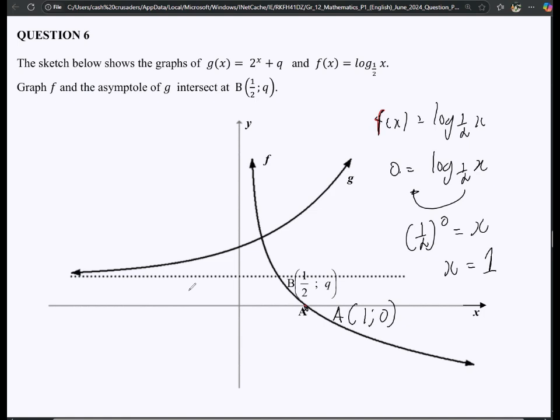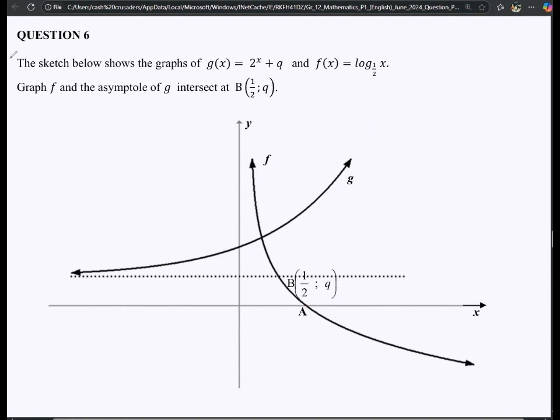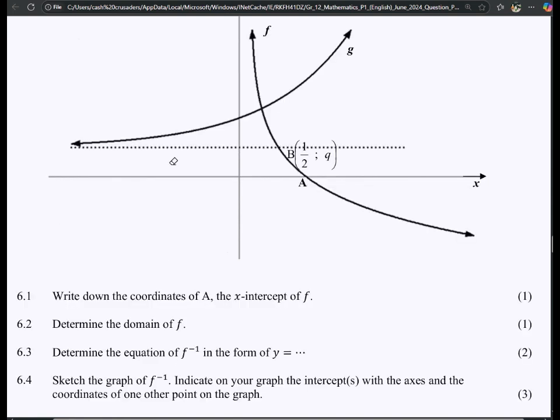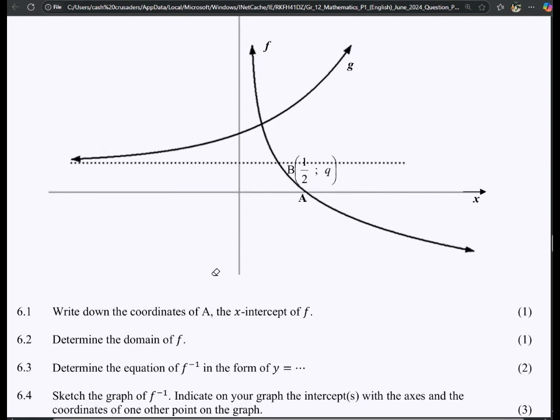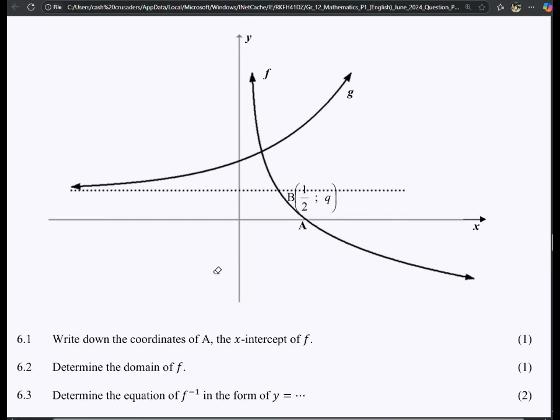Okay, so now we move. The next question is saying determine the domain of F, right? Now, what is the domain of F? We know that here we have the asymptote at x is equal to 0. So that means the domain of F should be all the values that are greater than 0. So it should be x greater than 0, right? So your coordinates for A are 1 is to 0, and the domain is x greater than 0, right?